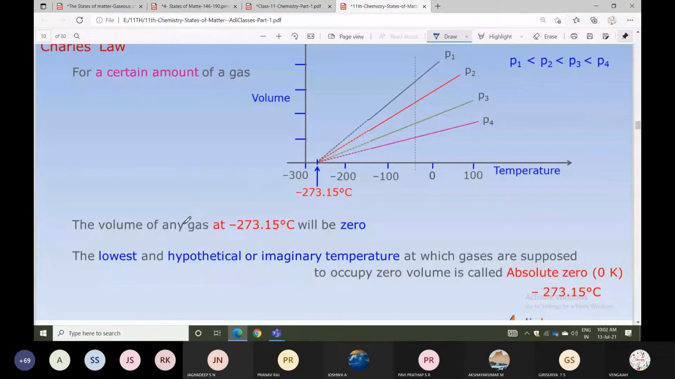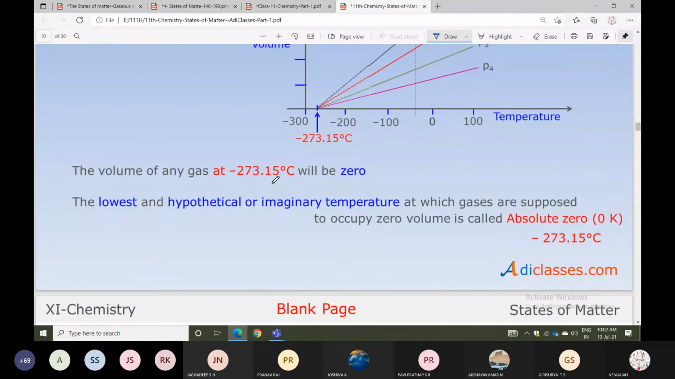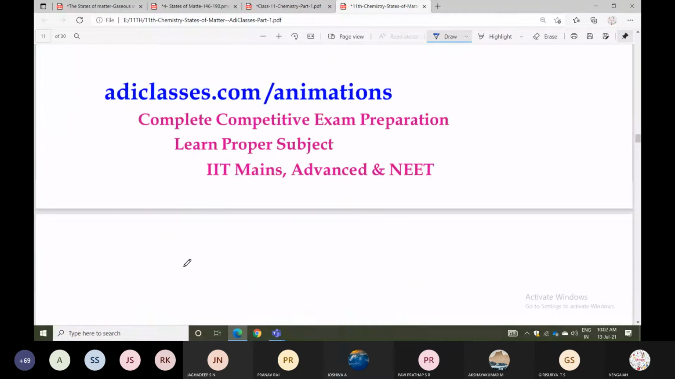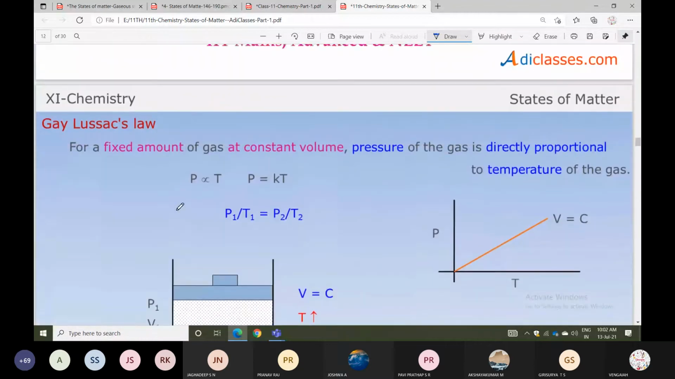The volume of any gas at minus 273.15 degrees centigrade will be 0. This lowest, hypothetical, imaginary temperature, at which a gas is supposed to occupy zero volume, is called absolute zero. Absolute 0.